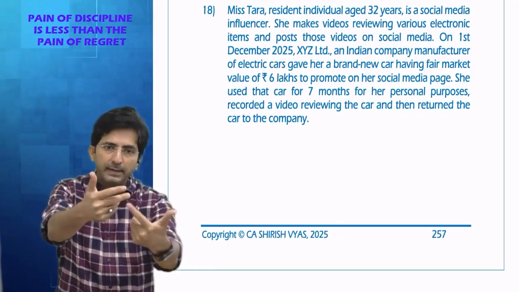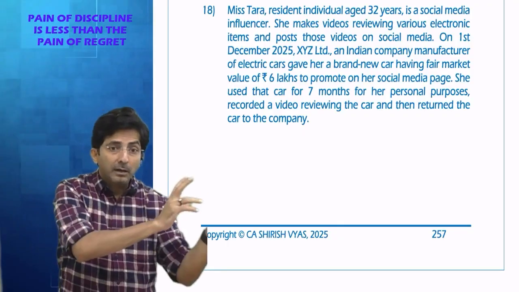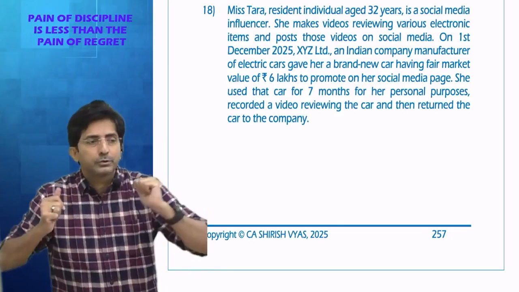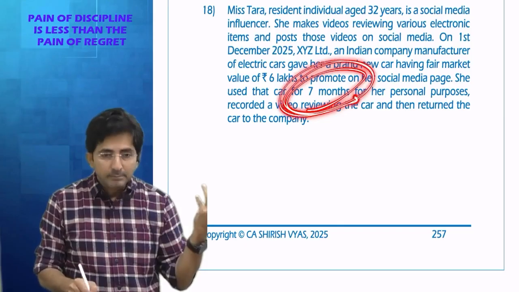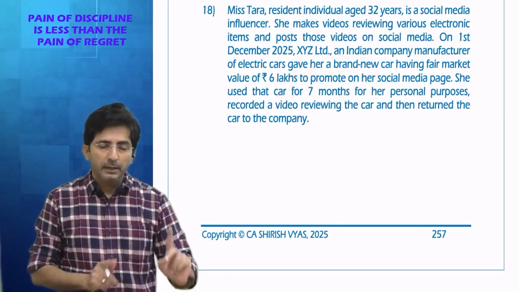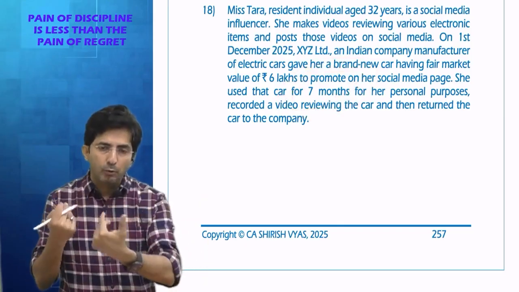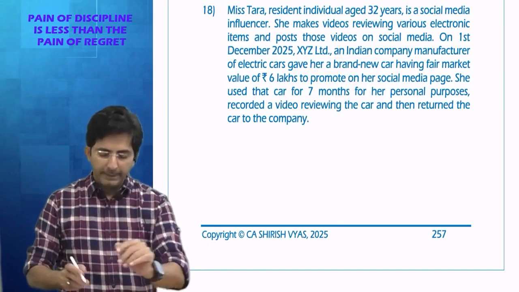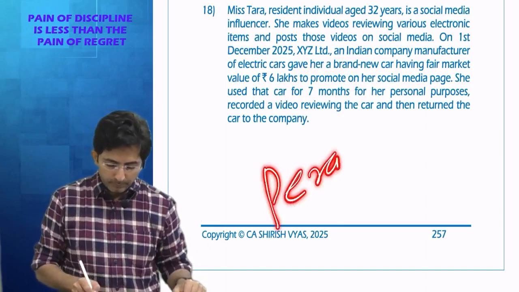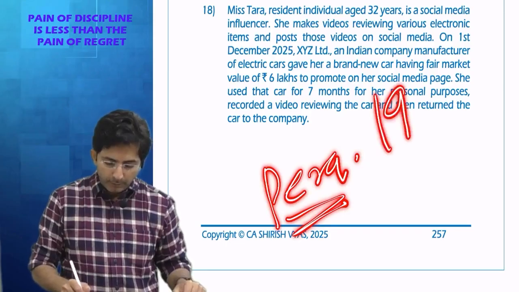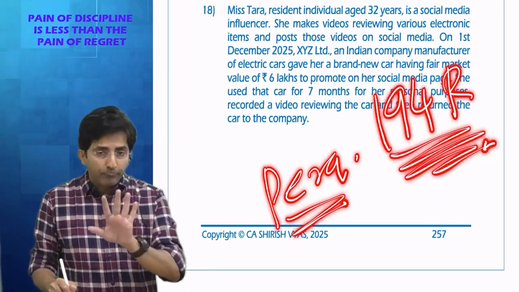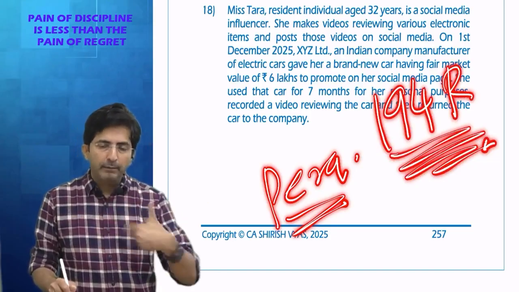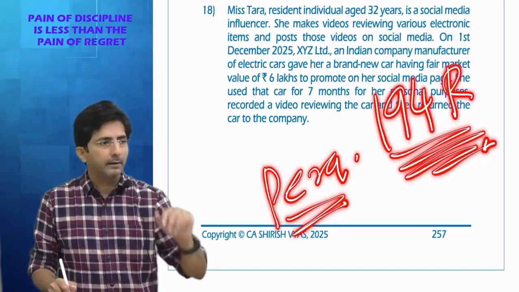For that, TDS is under 194C. What about the car which she was allowed to use? She used the car for 7 months. So see, here if the company would have given the car to her to keep, then it would have become a perquisite. Then TDS would have come under 194R, if the company would have given away the car to Tara.